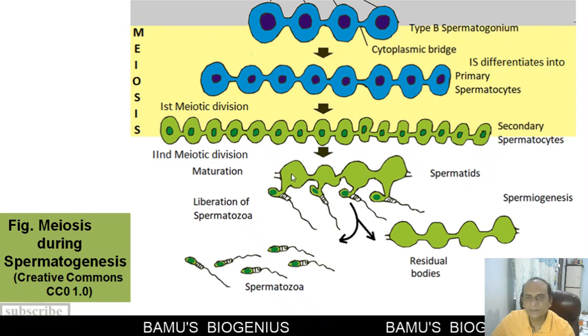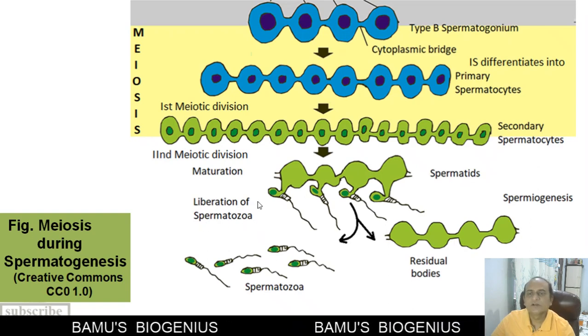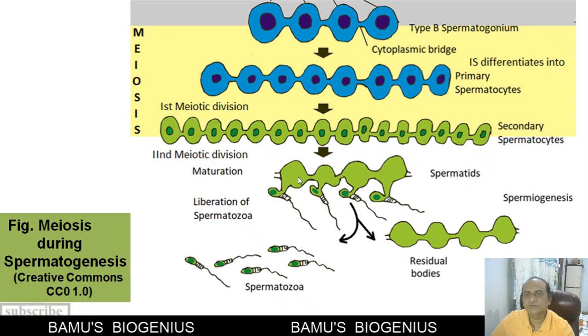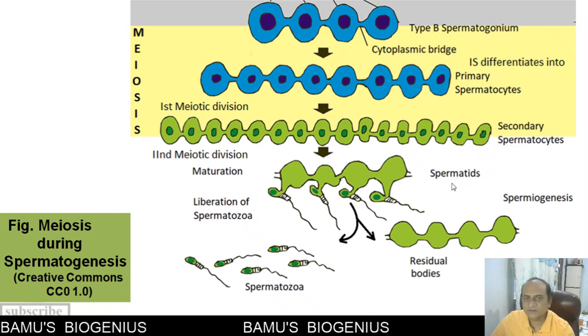So then the maturation of spermatids into a spermatozoa takes place. During this there are four stages of maturation, or we can say the development of a spermatozoa from a spermatid is called as a spermiogenesis.